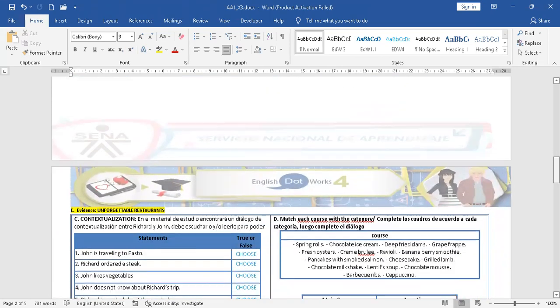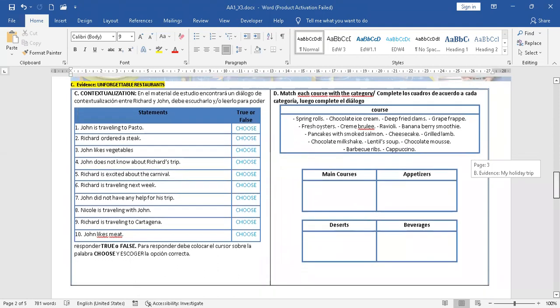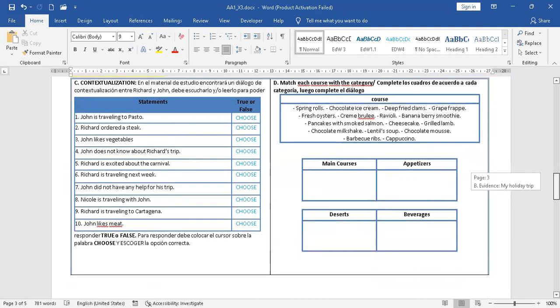And in the last part, this evidence is called unforgettable restaurants. What you have to do is go to the contextualization in the material, and there is a dialogue between Richard and John. You have to listen to it, read it, and then answer if these sentences, according to that conversation, are true or false.